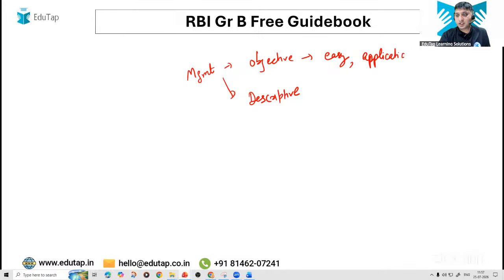Okay, so management has always been on the easier side in RBI Grade B. This year we have not seen any major deviation. Maybe there might be two, three questions which would be tough. But as of now, the initial reaction is that after the examination, people are finding management easy, though finance people are finding a bit moderate to the tougher side. Maybe the paper was lengthy.